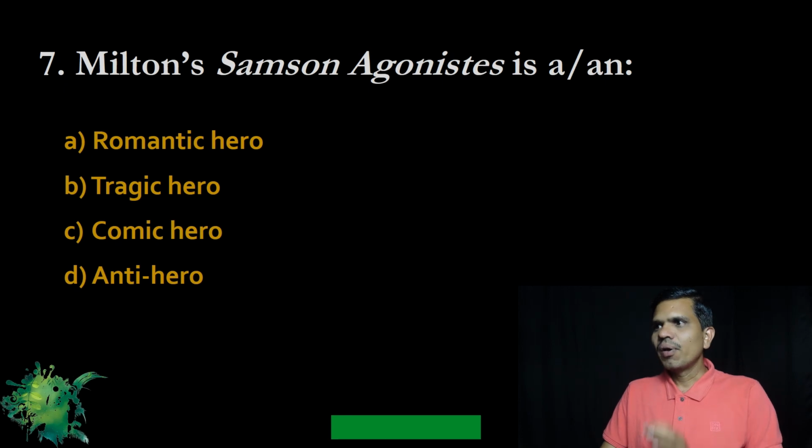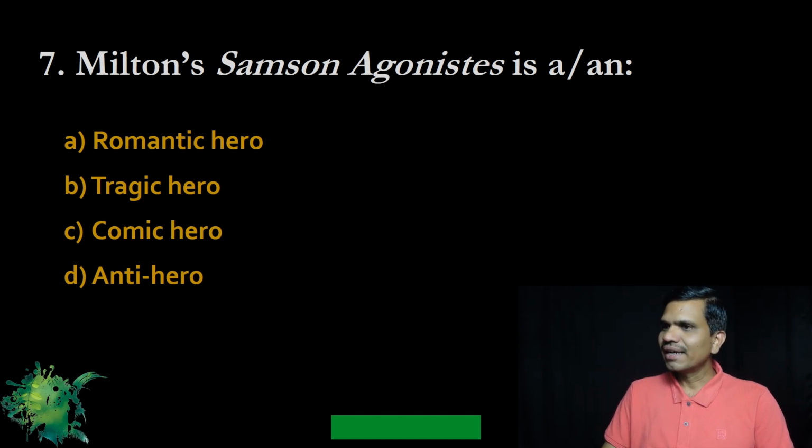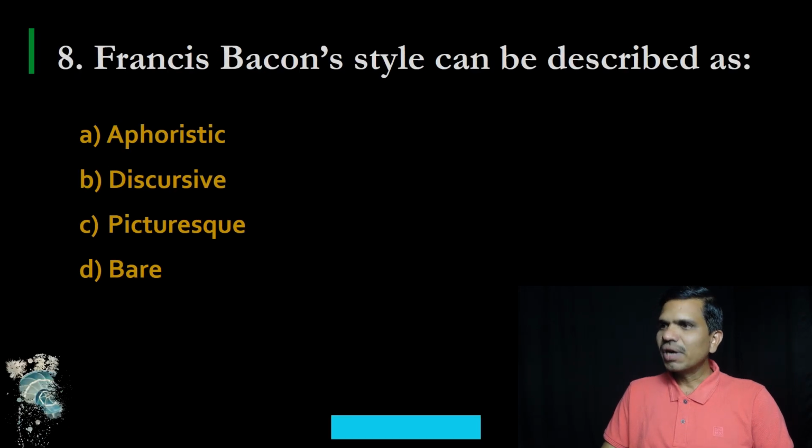Number 7, Milton's Samson Agonistes is a or an. Options are A, romantic hero; B, tragic hero; C, comic hero; and D, anti-hero. Please mark your answer, and the correct option is B, tragic hero. Number 8, Francis Bacon's style can be described as A, aphoristic; B, discursive; C, picturesque; and D, bare. And the correct option is A, aphoristic.